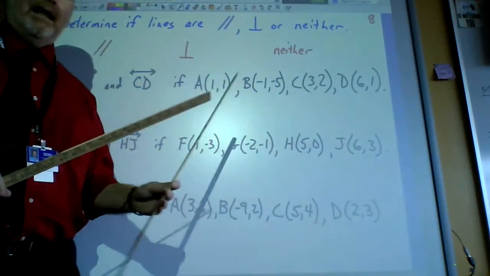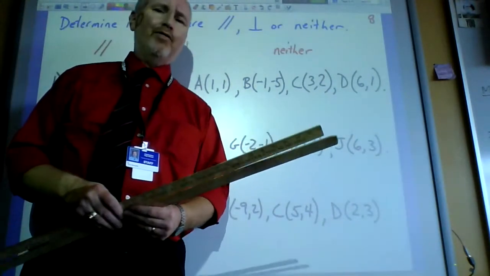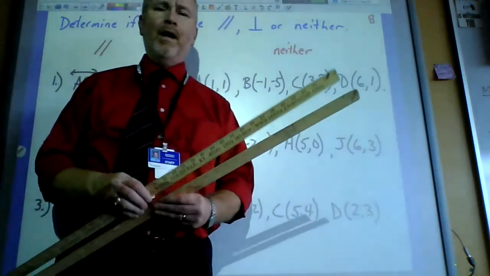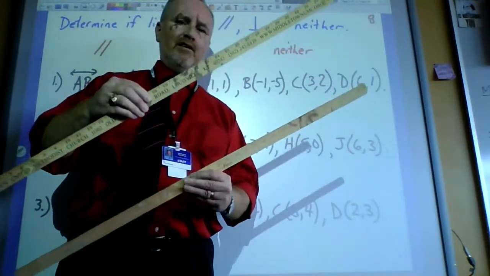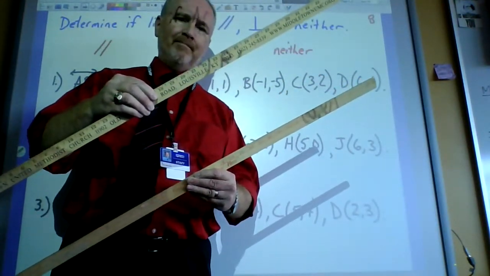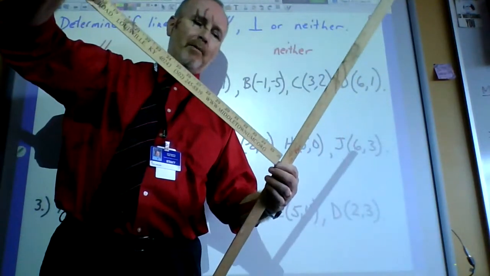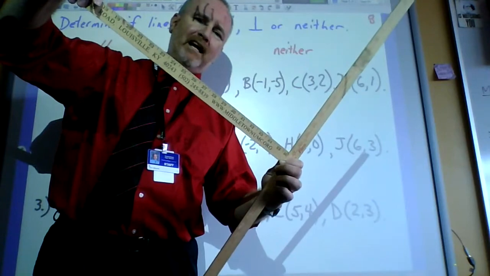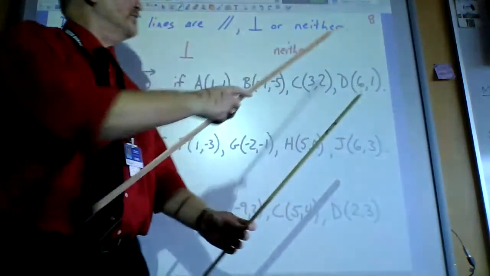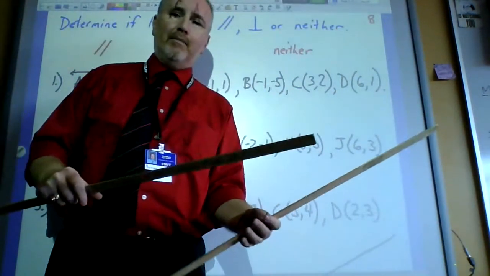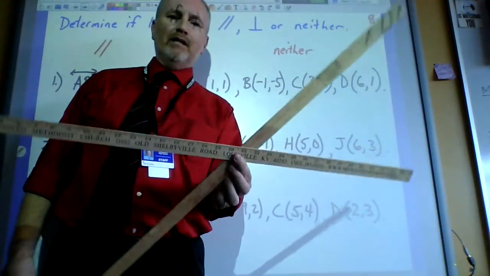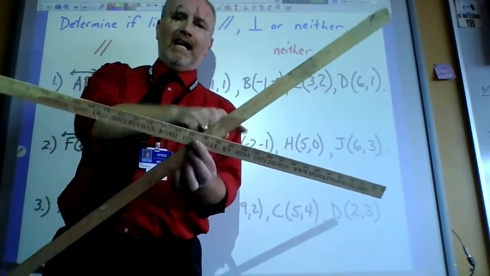But in a plane, they basically have 3, sometimes people say 4, but usually the 3 things are: lines can be parallel, lines can be perpendicular, meaning they intersect each other at perfect 90-degree angles, and the last one is neither. What does neither mean? It means they still intersect with each other, they just don't do it at perfect 90-degree angles.